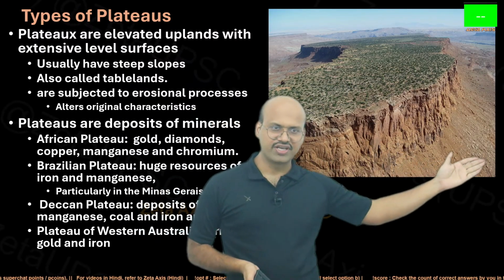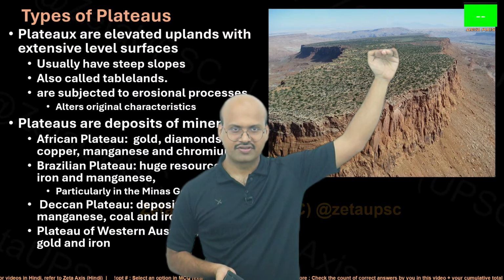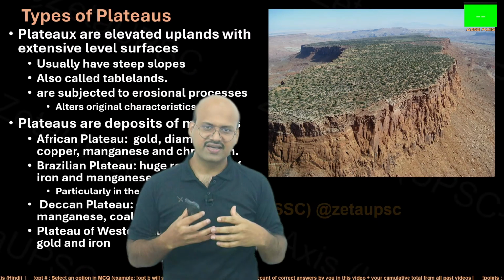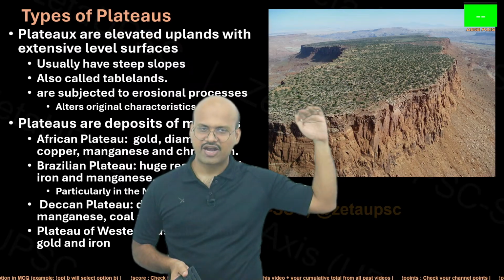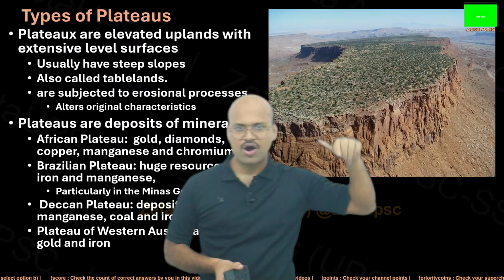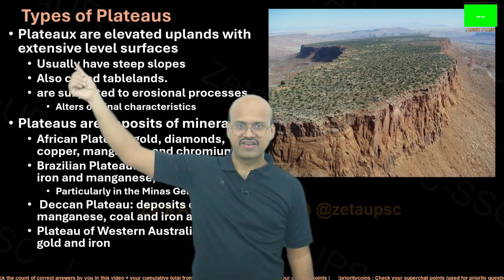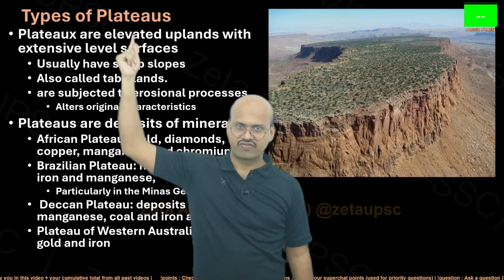This is the surrounding region, and this region has a flat top and it is elevated from the surrounding region. So unlike a hill, which generally does not have a flat top, a plateau will have a flat top, and that is what distinguishes it from a mountain. Plateaus are elevated uplands with extensive level surface. This level surface is the important characteristic of a plateau.